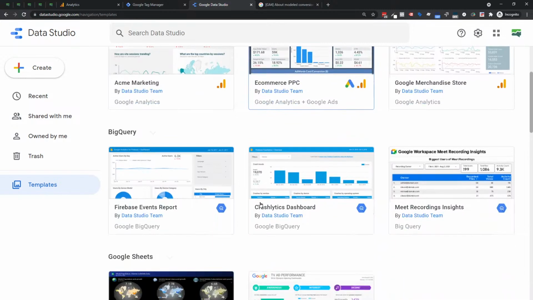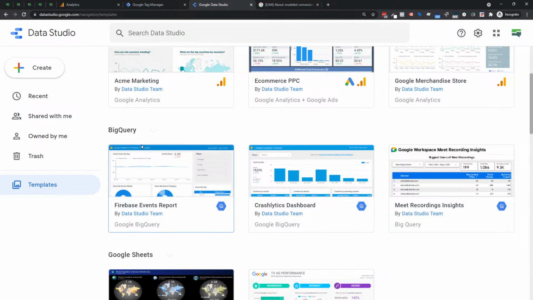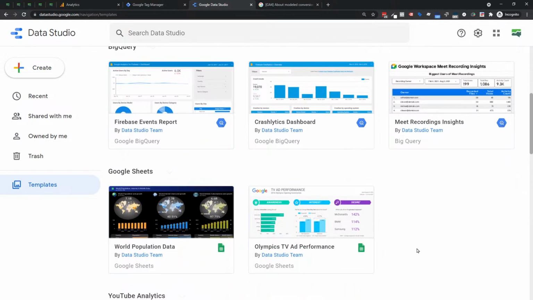So come back here and look at these, especially the BigQuery stuff, because that is going to be increasingly more important, I think, as a platform in 2022, probably 2023. A lot of users will start going into BigQuery because they're going to have to. So just a little FYI there.